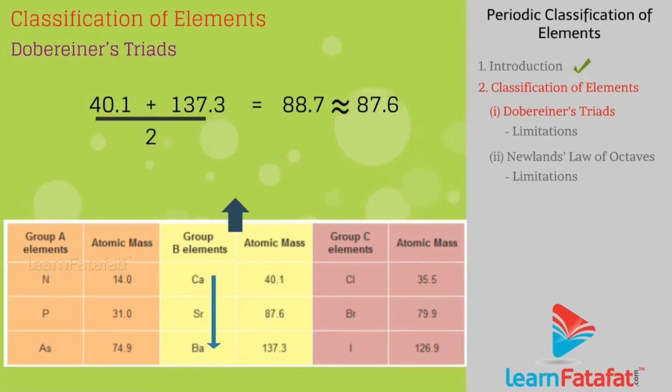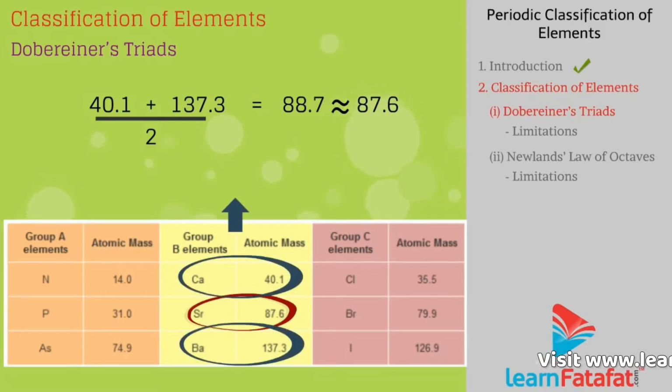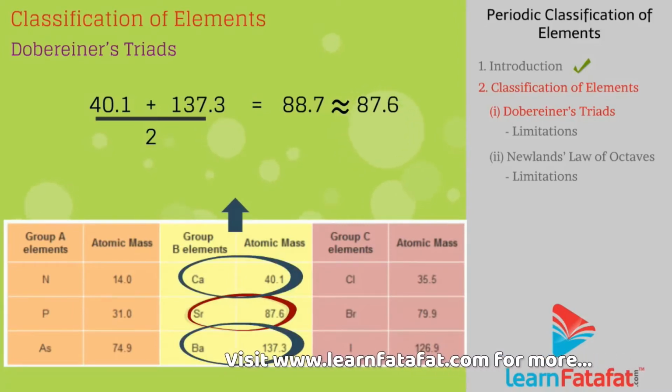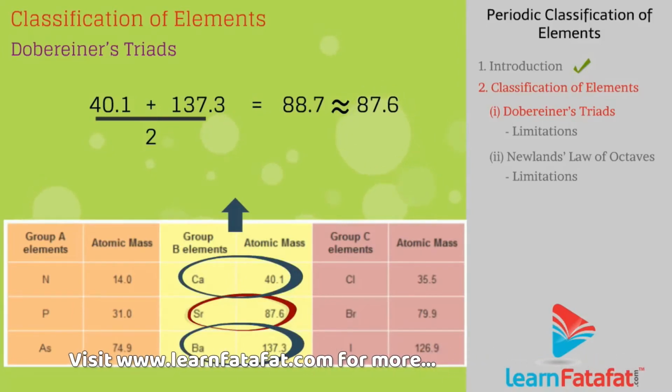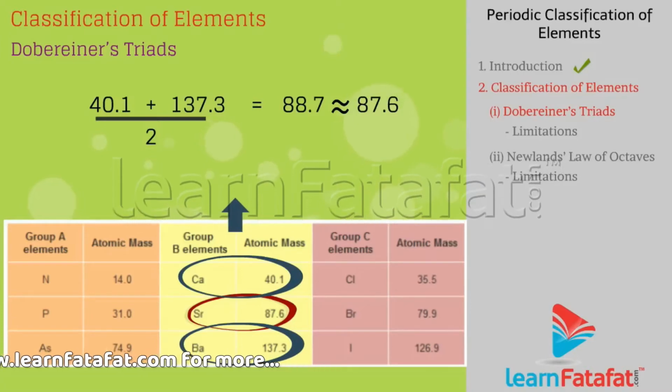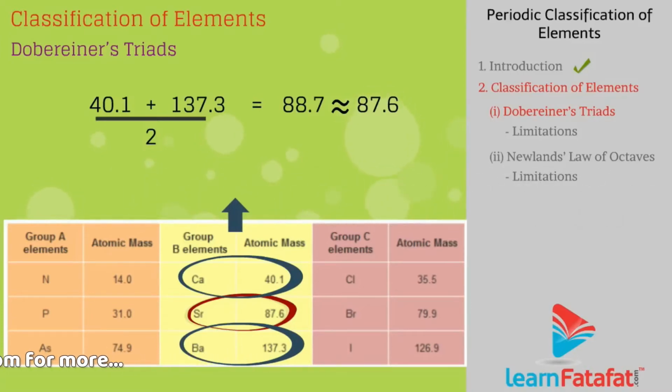For example, 40.1 plus 137.3 divided by 2, which is equal to 88.7, which is approximately equal to 87.6. For this triad, the atomic mass of Sr, 87.6, is the average of the atomic masses of Ca and Ba.